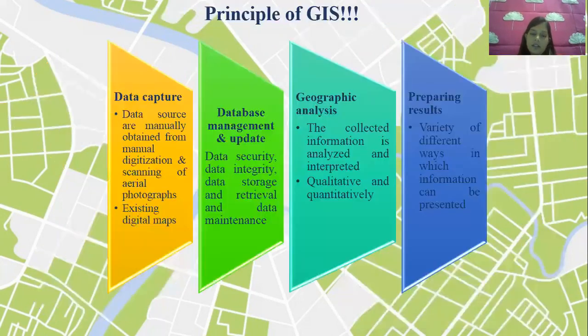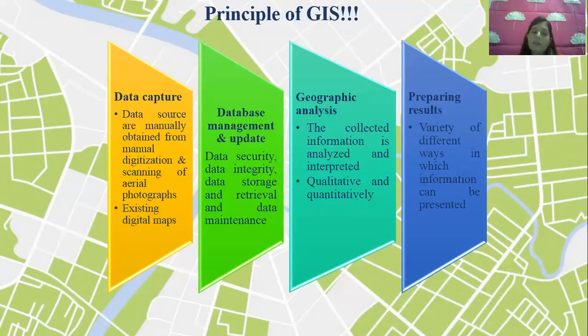Now moving further, you see what the principles of GIS are. You might have known this, but we are going to discuss it all in detail and how it is applicable. First of all, what are the principles of GIS? The first principle is that it has a good capability of capturing data, right? Data may be of any form.